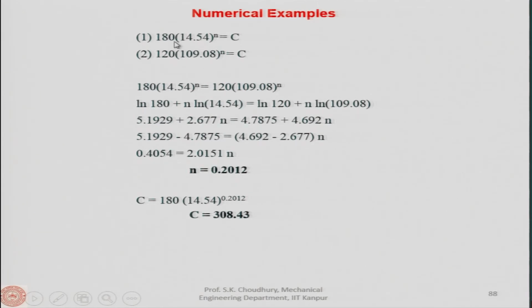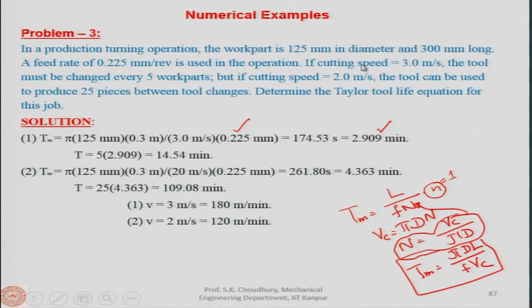In both cases V and t are different. We found from these conditions that if the cutting speed is 3, then the tool must be changed after 5 work parts, and the second equation is if the cutting speed is 2 meters per second, then the tool must produce 25 pieces.